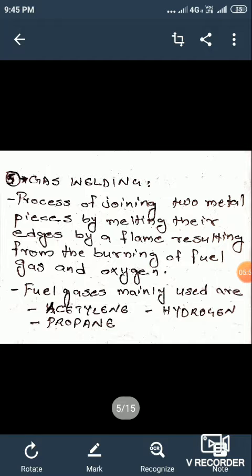Okay, so we can see that in the first stage the acetylene combines with oxygen O2, producing carbon monoxide and hydrogen. In the next stage the carbon monoxide combines with oxygen to form carbon dioxide, and hydrogen combines with oxygen to form water vapor.